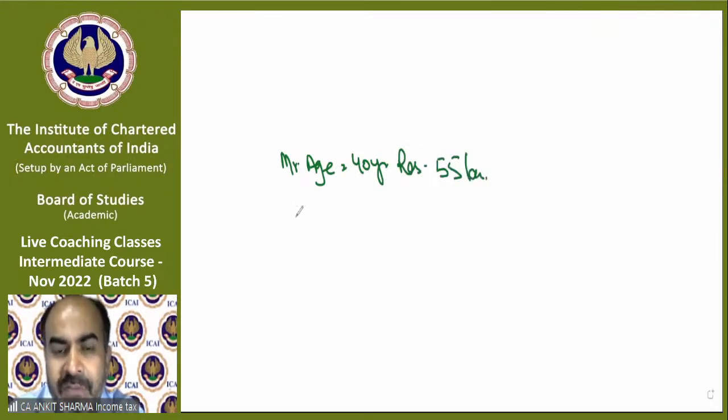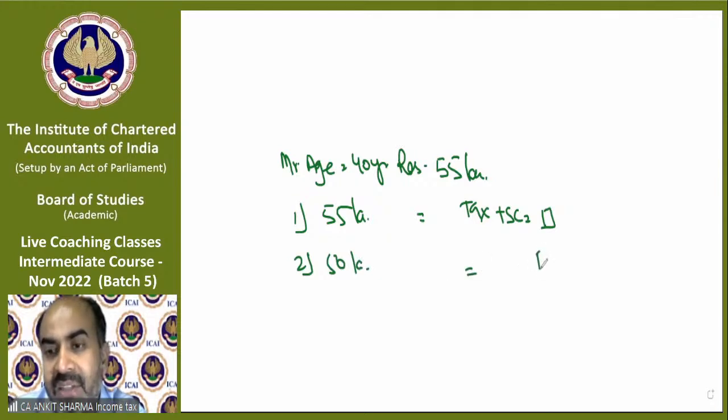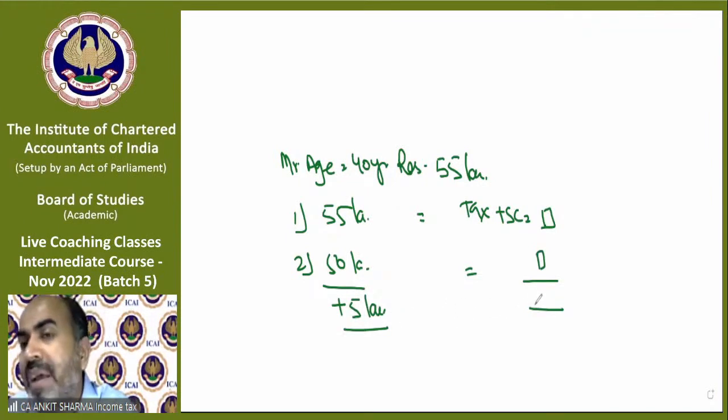Calculate marginal relief. Step 1, 55 lakh rupees, and we will calculate tax and surcharge also. Then step 2, again fix 50 lakh rupees, then only tax. Now in this case, income will increase by 5 lakh rupees, but tax will not increase by this amount. Tax might be increased by 3 lakh rupees.